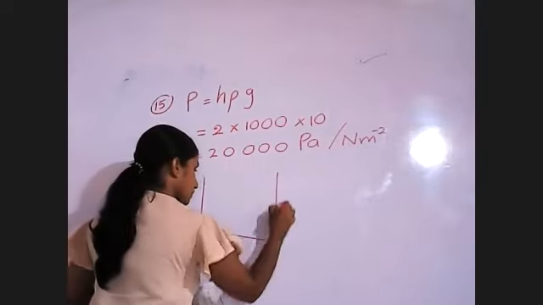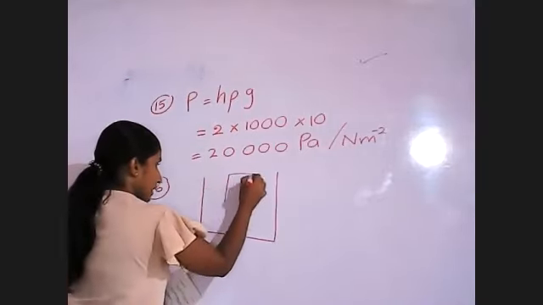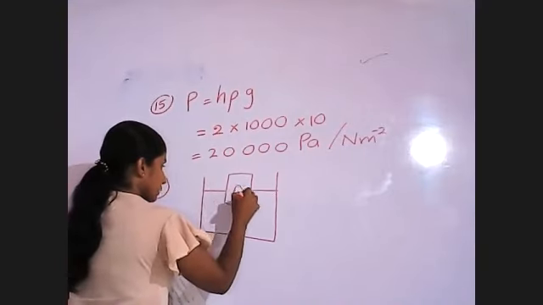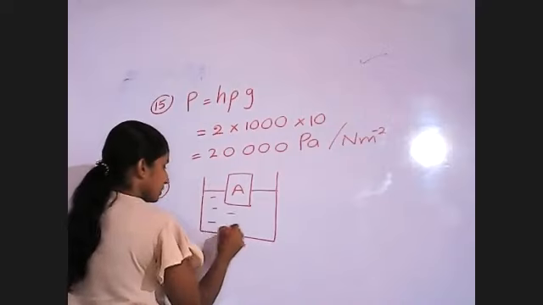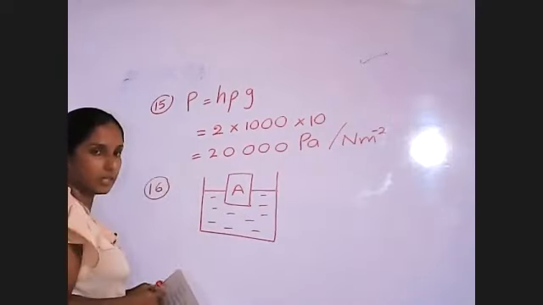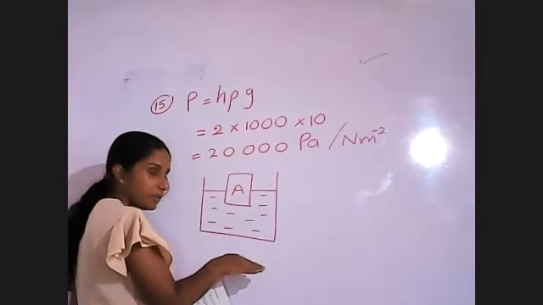You are given a diagram like this. There is a block A. It is partially immersed in water and floats, not fully immersed.